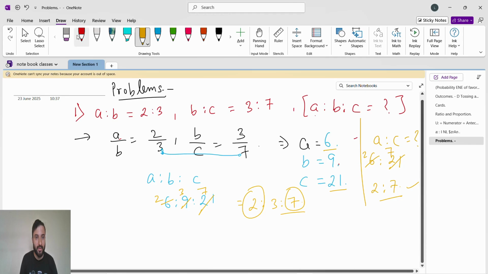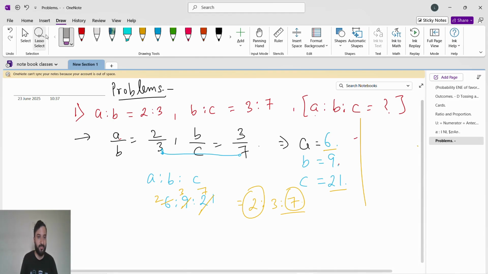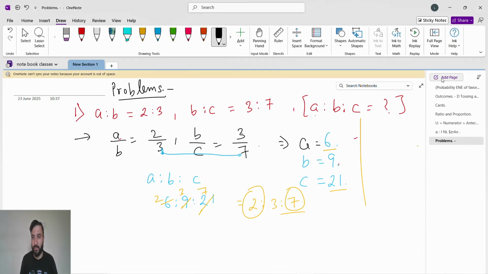Okay. So yes, write down this is the problem number 1 with the question, and this is the solution. Now we'll move on to problem number 2.